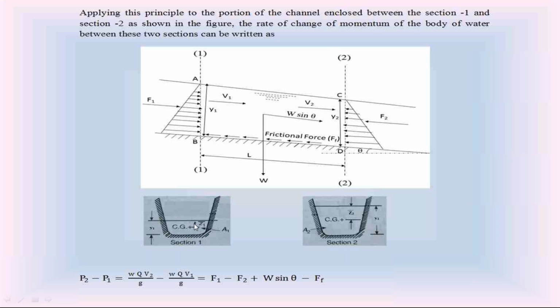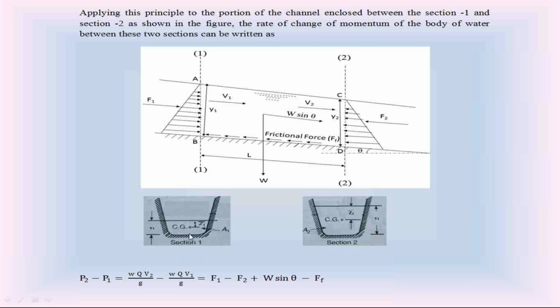And at section 1, the vertical plane at section 1 is subjected to hydrostatic force F1. From the top of the water surface, let the centroid of this vertical plane at section 1 be at a depth of Z1 bar. What is the area?